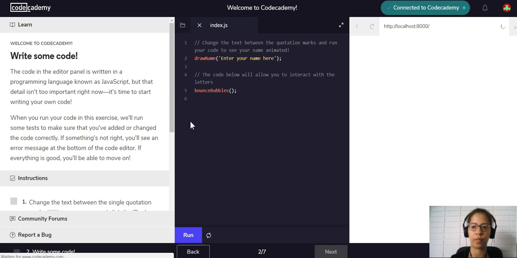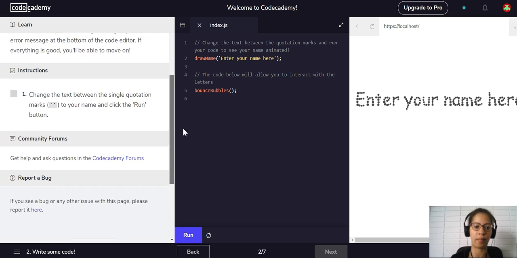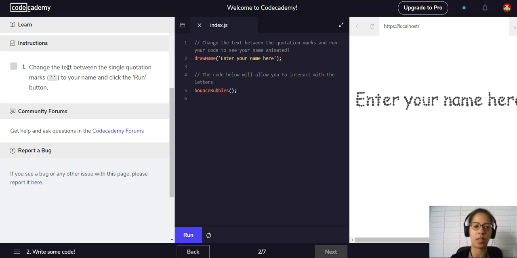Great, we're ready. Let's write some code. Write some code. The code in the editor panel is written in a programming language known as JavaScript, but that detail isn't too important right now. It's time to start writing your own code. When you run your code in this exercise, we'll run some tests to make sure that you've added or changed the code correctly. If something's not right, you'll see an error message at the bottom of the code editor. If everything is good, you'll be able to move on. So change the text between the single quotation marks to your name and click the Run button.